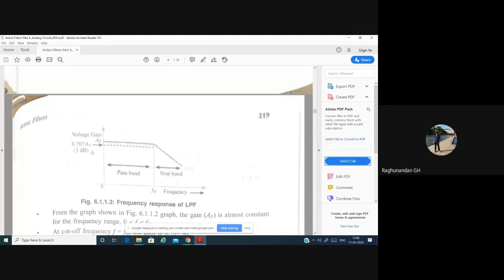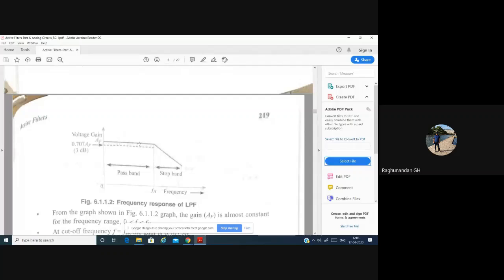Also, we take 1 by root 2 times the gain. Suppose you have not converted the values into decibels, then you take 1 by root 2 times the maximum value. If you have already converted the values into decibels, then you take 3 dB downwards.